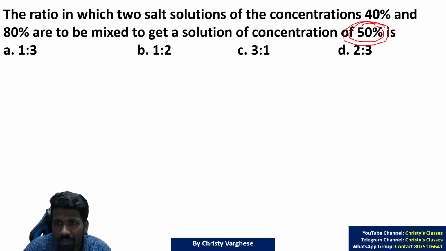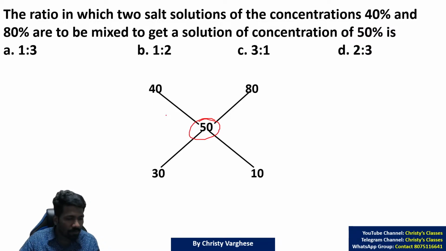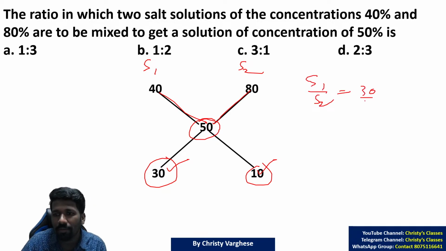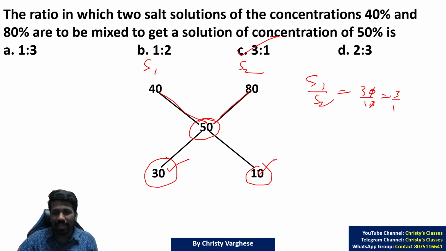What if it is 50%? 40 and 80 mixed to get 50. 40 and 50, the difference is 10. 80 and 50, the difference is 30. So the ratio will be 30 by 10. Solution 1 by solution 2 ratio will be 30 by 10. Cancelling the common terms, as we discussed in ratio and proportion, 3 by 1, or 3 is to 1, is the answer.